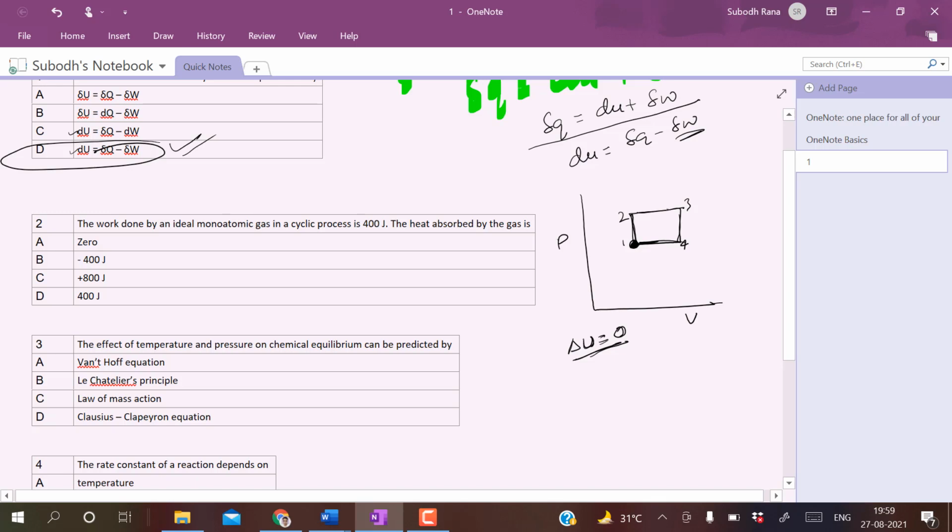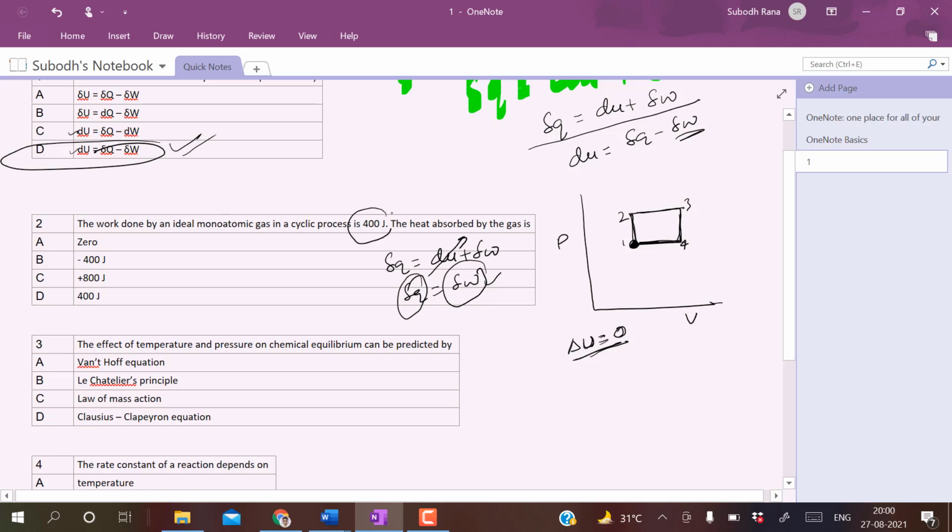Okay, but to move through all the states, actually there has to be some work. So for that work, you use this first law of thermodynamics, that is dU is equal to delta Q minus delta W. As you have seen in the previous question, delta Q is equal to dU plus delta W. Since dU is equal to 0, delta Q will be equal to delta W. So that means the amount of heat which is absorbed is going into the work.